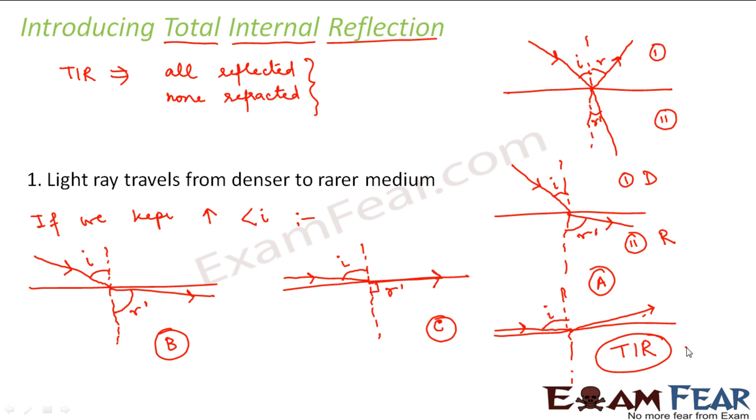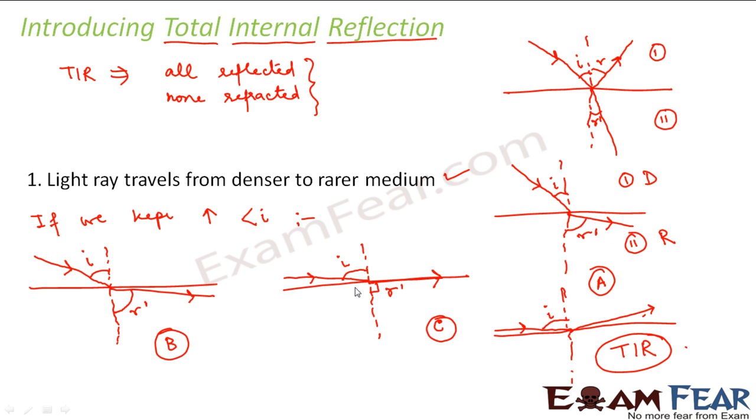So that means total internal reflection will occur firstly when the light travels from a denser medium to rarer medium. That is the first condition. What is the second condition? When the angle of incidence is greater than this angle of incidence. Right? Because when the angle of incidence was lesser, that time refraction was taking place.